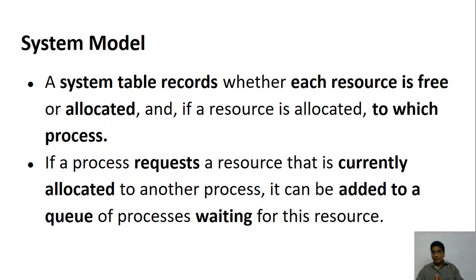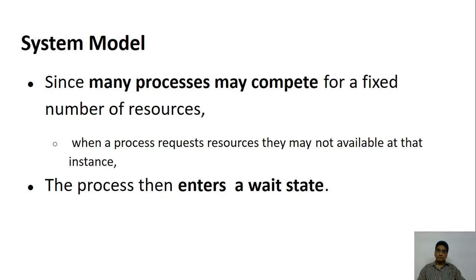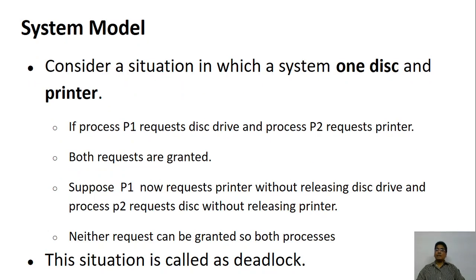So for example, if you say that I want to print into the printer and somebody else is already printing, then your process will be in the printer queue. So there will be a printer queue, and you will be in the queue. In front of you, many might have given the print request. In that case, their print will be printed first and then your printing will start. As I told you, whenever there is a request for any resource, more than one process may start requesting for the resource, and when such a thing happens, the others have to wait, so that they are in the wait process.